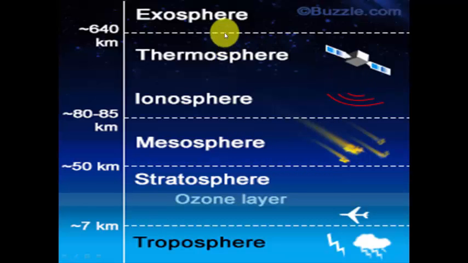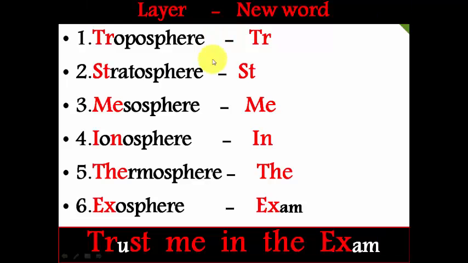First, let us concentrate on the order of the atmosphere layers. Here you can see the order of the 6 layers from bottom to top. First one troposphere, second one stratosphere, third one mesosphere, fourth one ionosphere, fifth one thermosphere, sixth one exosphere. But how to remember all this order?